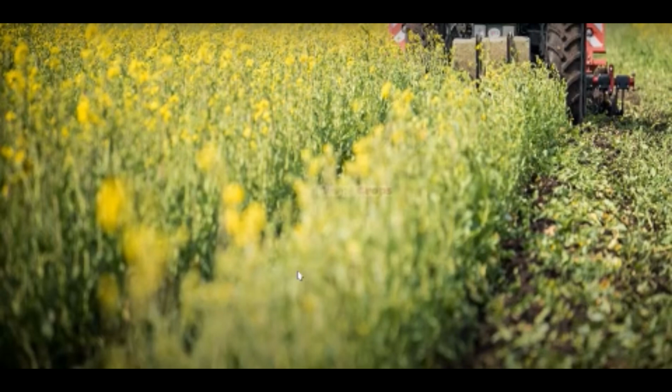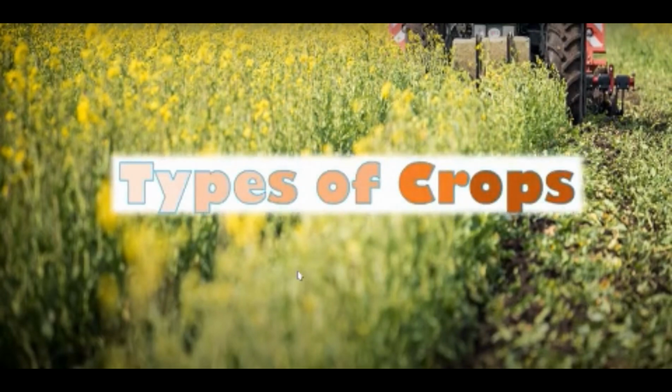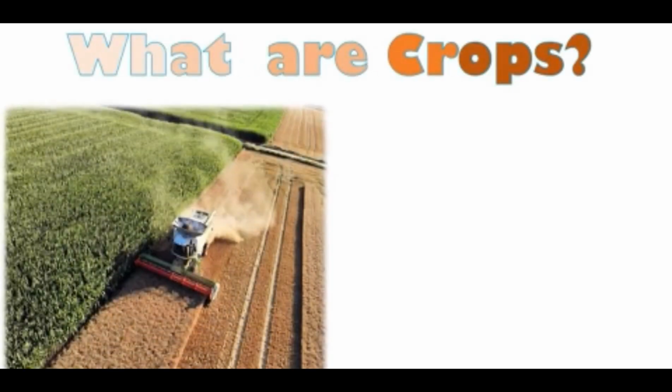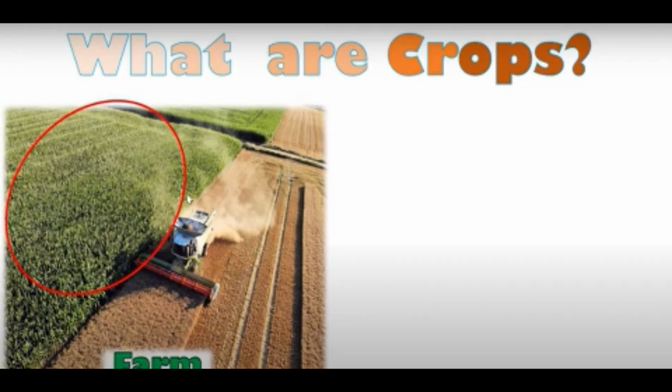Alright, now let us see the types of crops. So you might be knowing what the types of crops are. But what are crops? Well, crops are grown on a farm, as you can see in this picture.